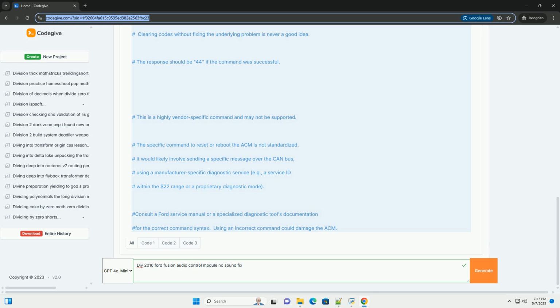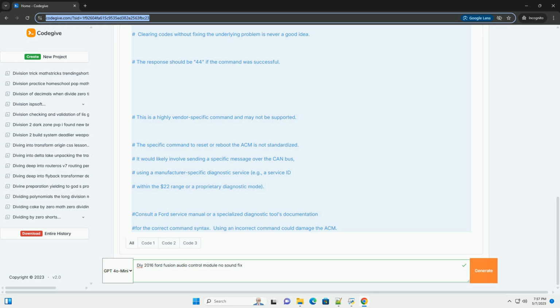7. Wiring problems: damaged or shorted wires in the audio system harness can disrupt the signal path or cause electrical problems. 8. Grounding issues: a poor ground connection for the ACM or amplifier can cause various audio problems, including complete silence. 9. ACM software/firmware corruption: the ACM software could be corrupted, preventing it from functioning correctly. 10. ACM overheating: the ACM might overheat and trigger a shutdown mechanism to protect itself. This usually happens in extreme heat conditions.